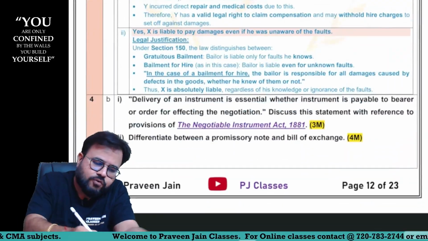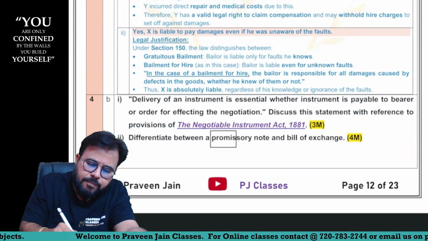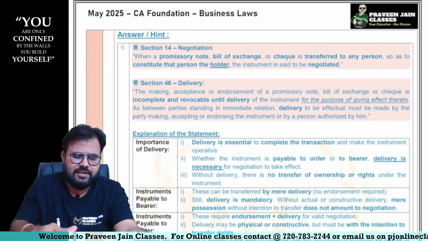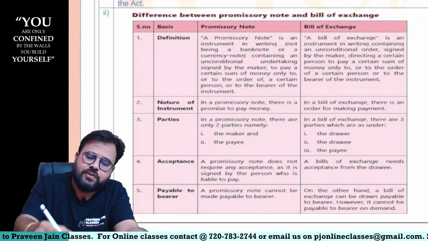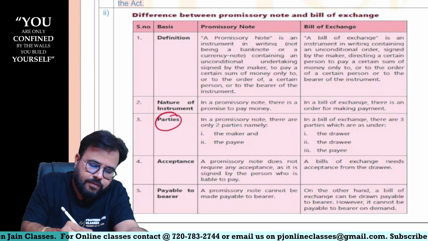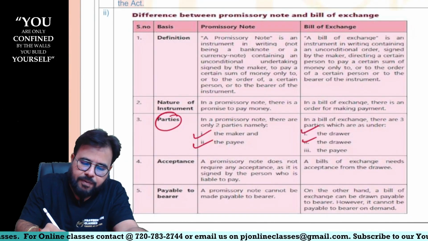And the next question is very, very straightforward: promissory note and bill of exchange. I have copy-pasted this from the textbook. Can I say that in a promissory note only two parties are there, maker and payee, while here three parties are there?